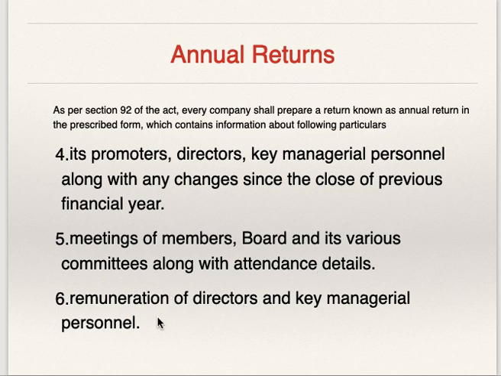Remuneration of directors and key managerial personnel. Remuneration मतलब उनको कितना पेमेंट आप दे रहे हो, including sitting fees of directors.